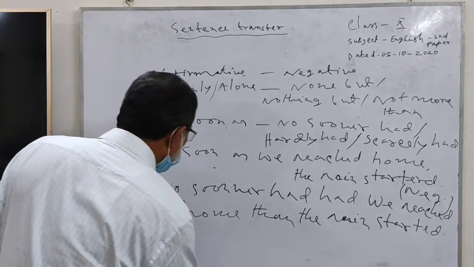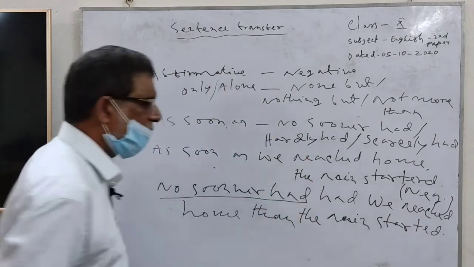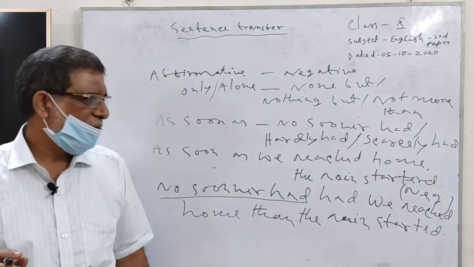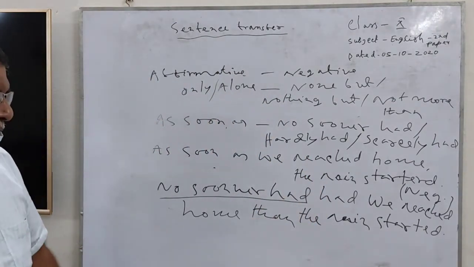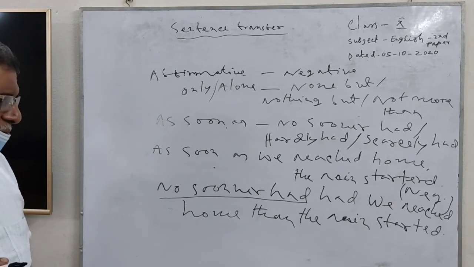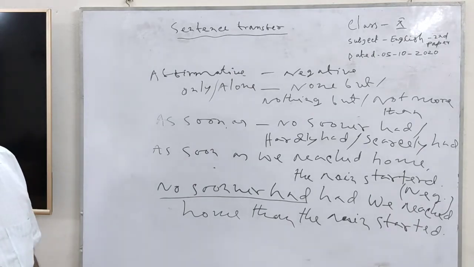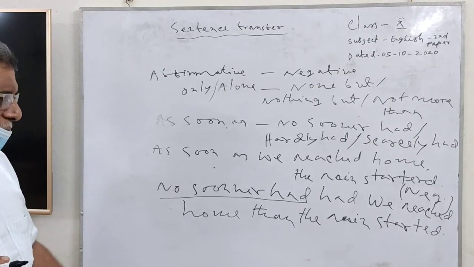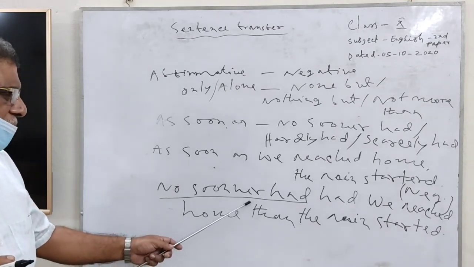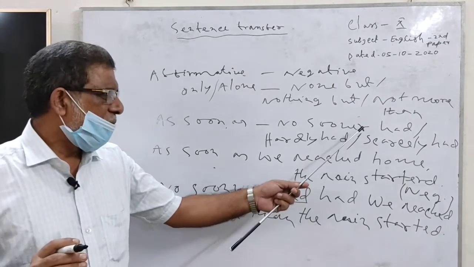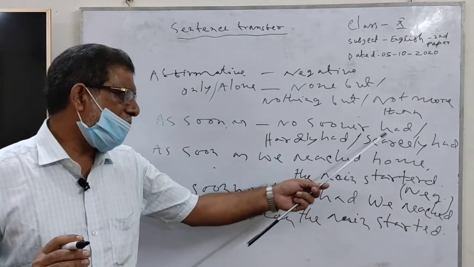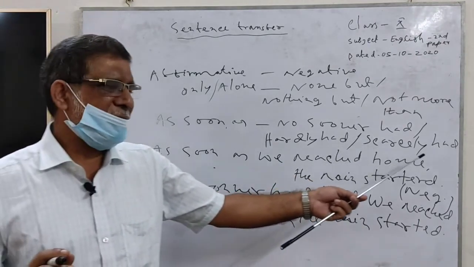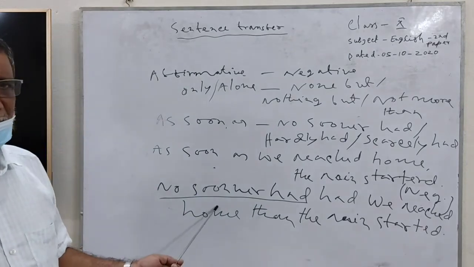This is a negative sign. No sooner had we reached home, than the rain started. This is a negative sign. You can use no sooner had, hardly had, or scarcely had in this place.